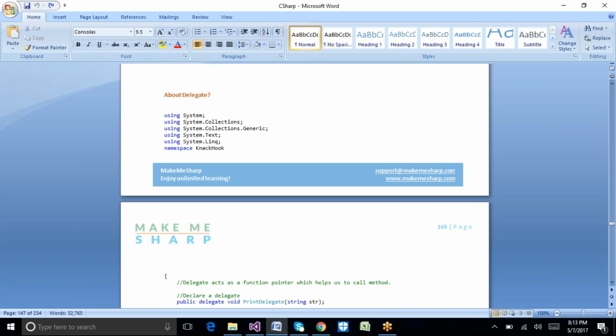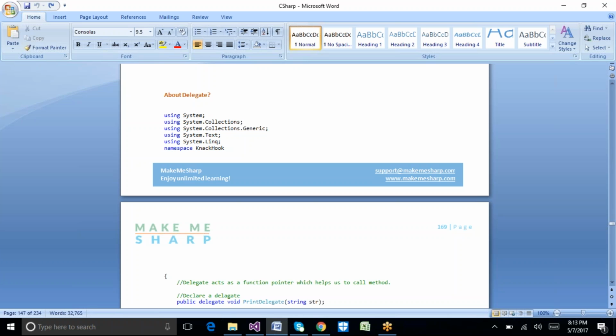Let me repeat again. I gave a general example: a delegate is nothing but a representative of that particular entity. Now in terms of C#.NET, if I have a method, I call it with the method name, pass any required parameters, and get the result from that method.